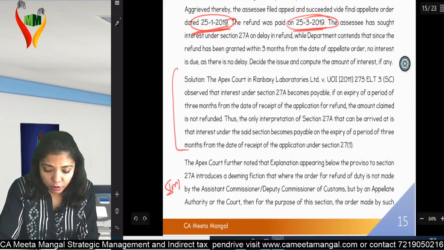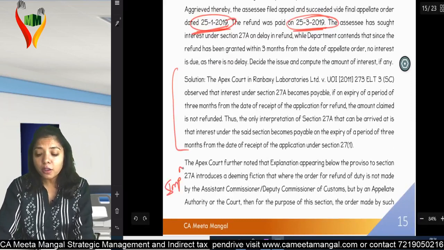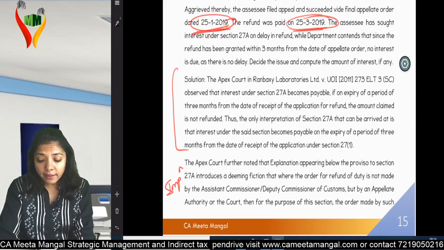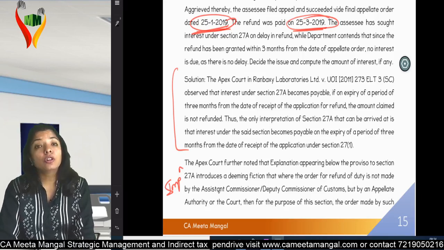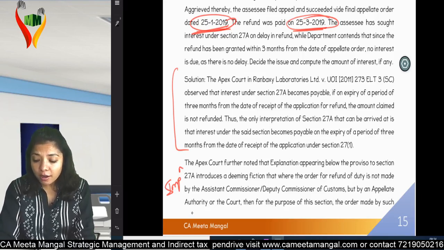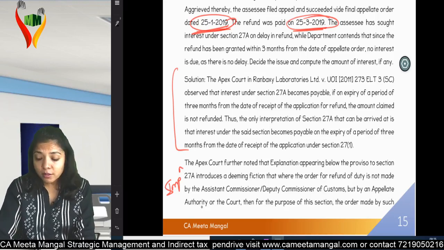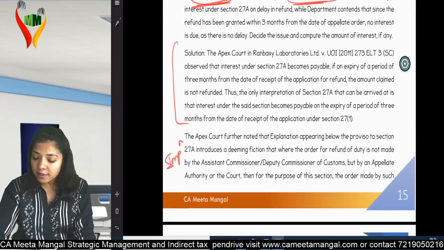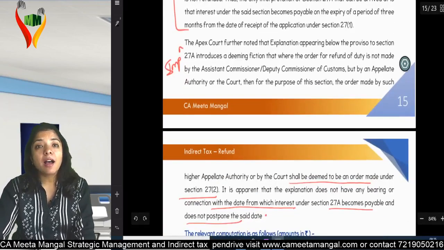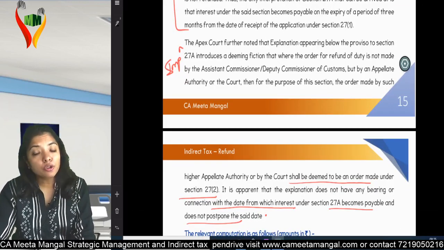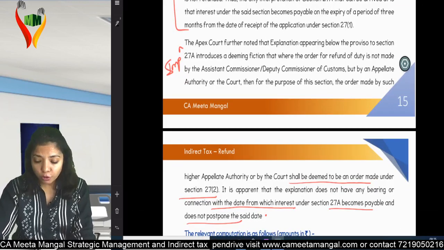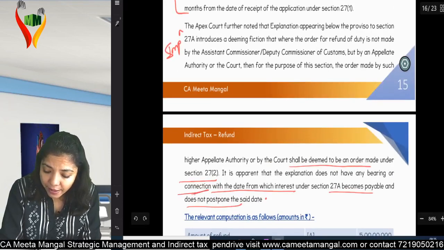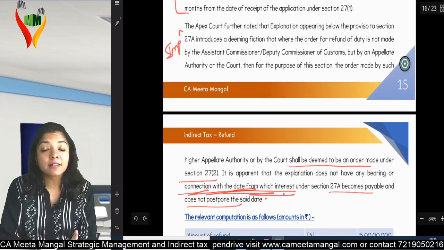Mark, this is important. The Apex Court further noted that the explanation appearing below the proviso of Section 27A introduced a deeming fiction that where the order of refund of duty is not made by the Assistant Commissioner or Deputy Commissioner of Customs but by an Appellate Authority or Court, then for the purpose of this section, the order made by such higher authority or court shall be deemed to be an order made under Section 27(2). It's apparent that the explanation does not have any bearing with the date from which interest.